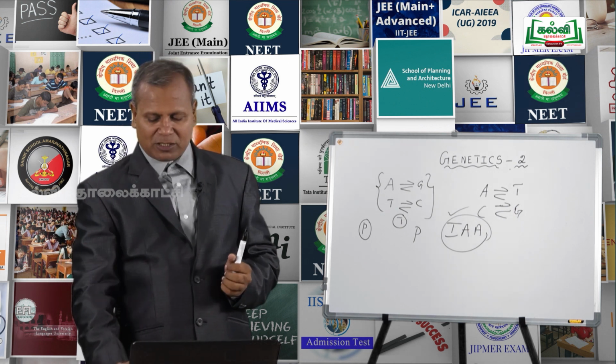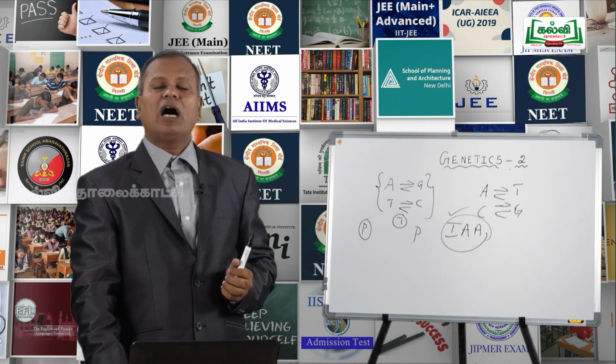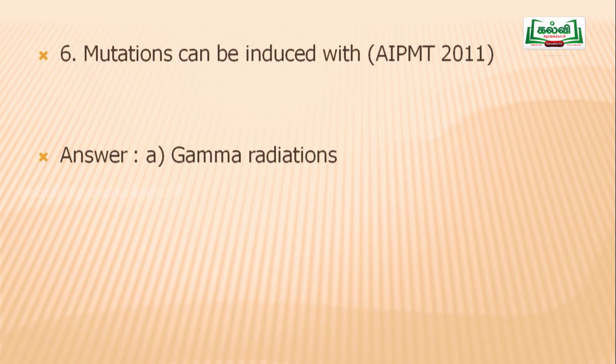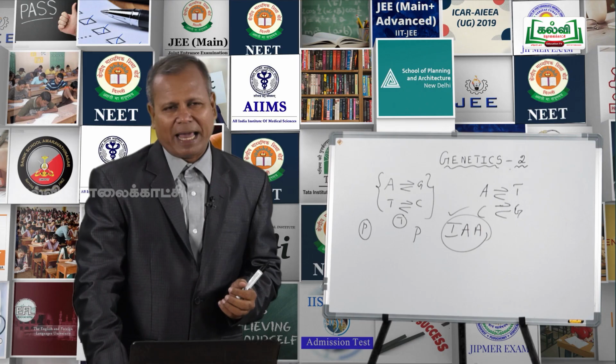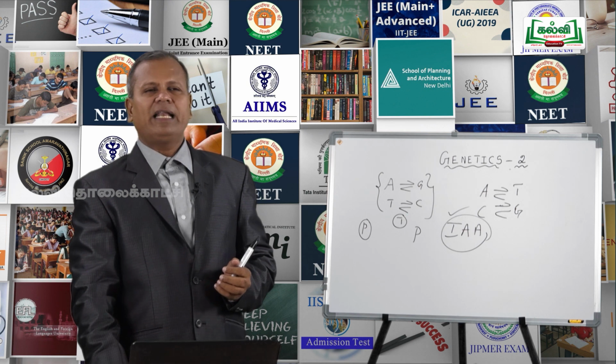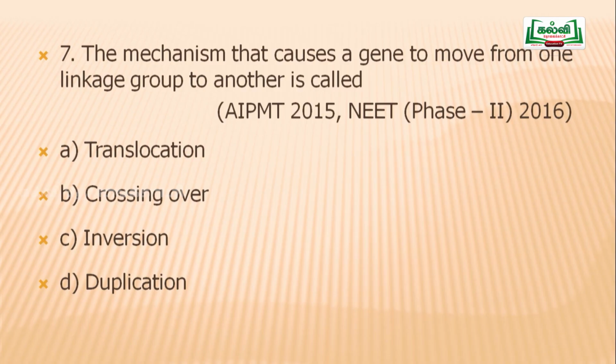So, the correct answer for question number 6 is gamma radiation, which causes or stimulates mutation in plants as well as animals. Then next question, question number 7. The mechanism that causes a gene to move from one linkage group to another is called: Option A, translocation. Option B, crossing over. Option C, inversion. Option D, duplication.